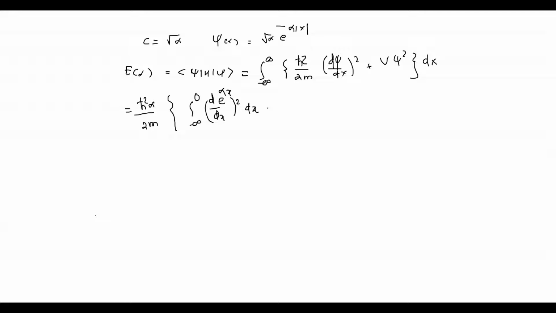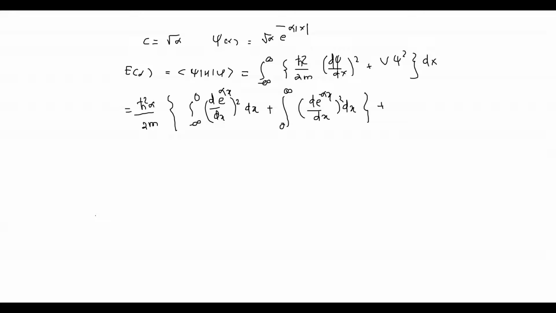So this is the first term. Also the second term will be the integral from 0 to infinity of d e raised to minus alpha x divided by dx whole square dx. And we know what V is for a simple harmonic oscillator.